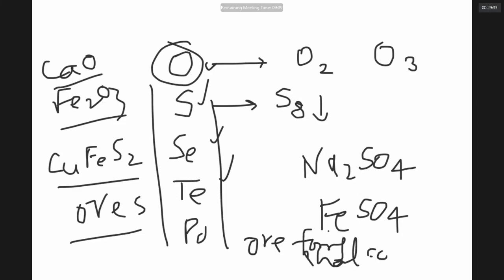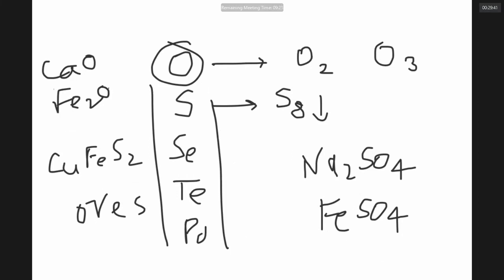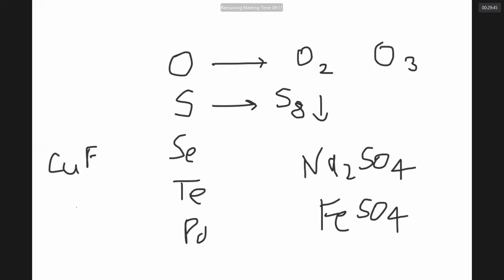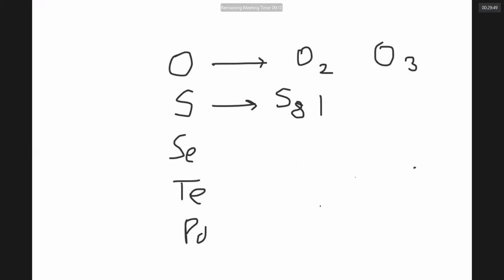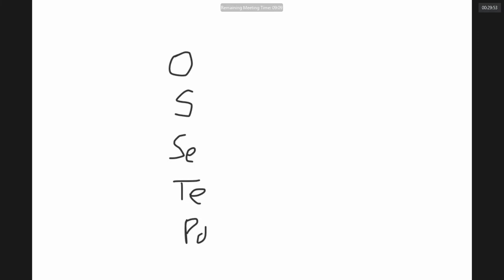What are they called, sir? What do you mean by chalcogen? Chalcogen means ore-forming element. Why are they called ore-forming elements? Because most of the ores are formed by these elements. What is an ore? An ore is a naturally occurring compound of elements from which metals can be extracted profitably. It is an ore. Another ore is called fool's gold.